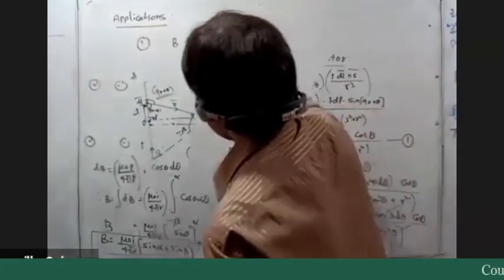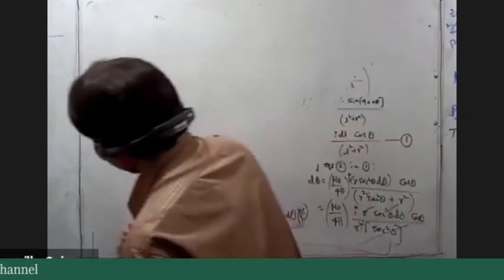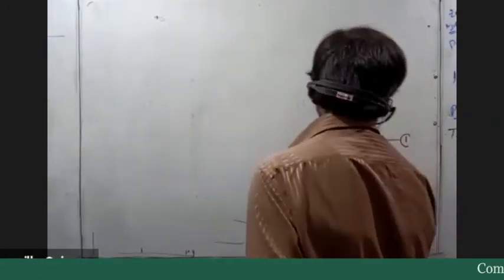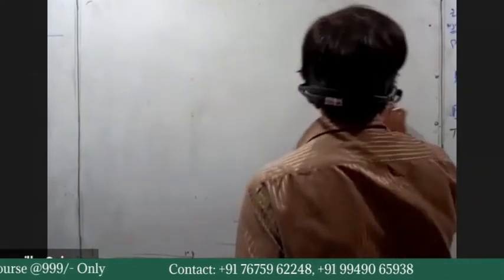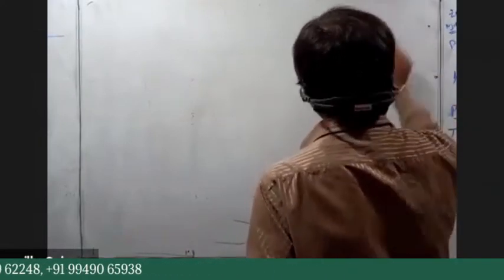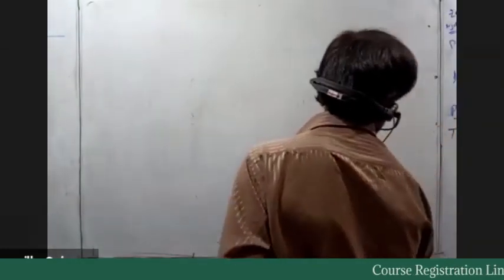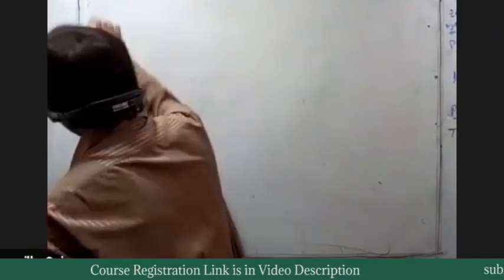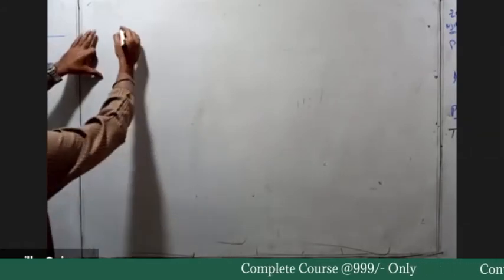Next, remember the final expression for a straight current carrying conductor. The field at any point due to a finite current carrying conductor is mu naught I by 4 pi r of sin alpha plus sin beta. You can keep this in your mind for a long time, like standard formulas, the way you remember F equals ma. Try to remember it like that for these field calculations.